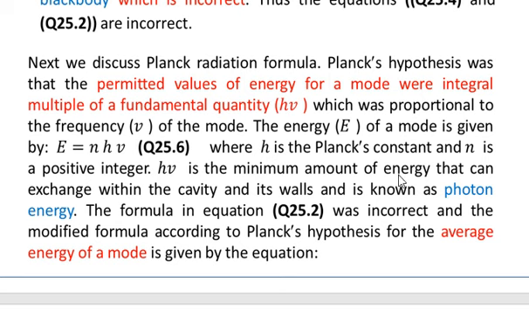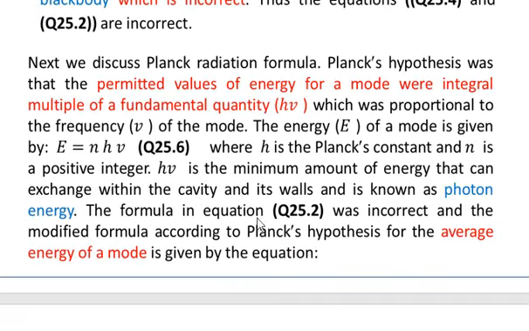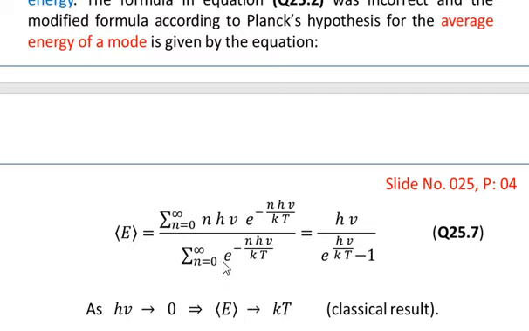H nu is the minimum amount of energy that can be exchanged between the cavity and its wall, and is known as the photon energy. The formula in equation 25.2 was incorrect, and the modified formula according to Planck's hypothesis for the average energy of a mode is given by this equation. So you see that this is what Planck suggested.